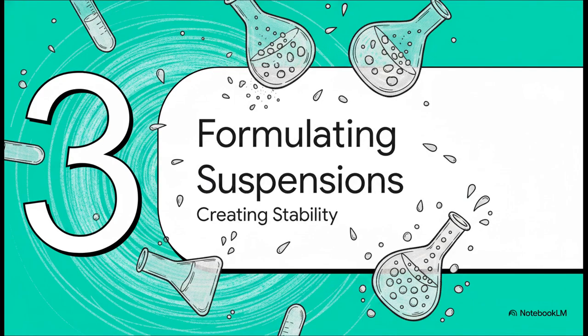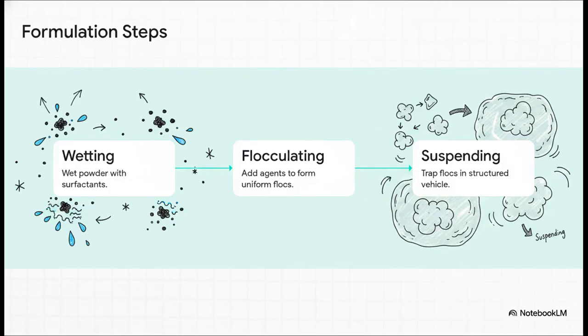That brings us to Section 3, formulating perfect suspensions. So knowing all of this, how do scientists actually build a perfect, shelf-stable liquid medicine from dry, water-repelling powders? They follow a pretty brilliant 3-step strategy. First, they have to overcome the powder's hydrophobic nature by coating it with a wetting agent, which lowers its contact angle so it actually accepts the water.